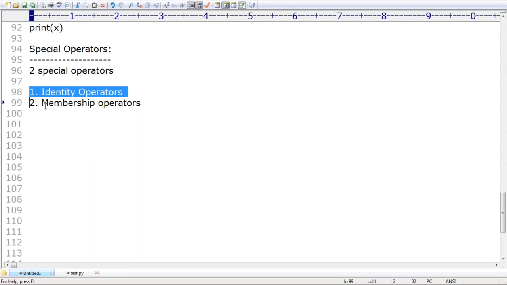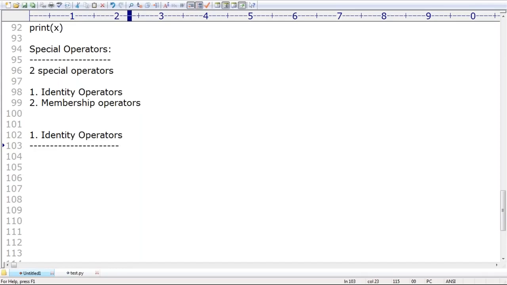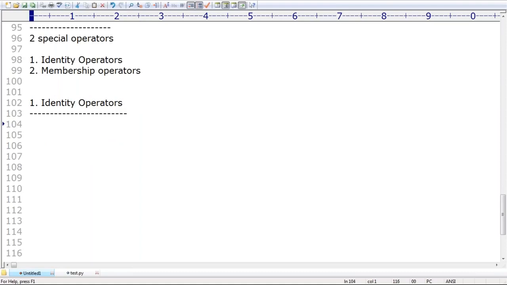Now, identity operators. What is the purpose of identity operators? We used them already in the last sessions. Very simple: we can use identity operators for address comparison purposes. What does it mean? If I take A equal to 10 and B equal to 10, as I covered in the last sessions, can you tell me whether A and B are both pointing to the same address or not?